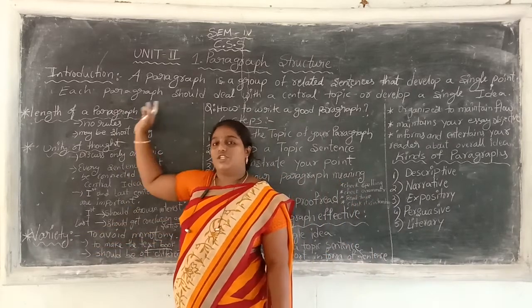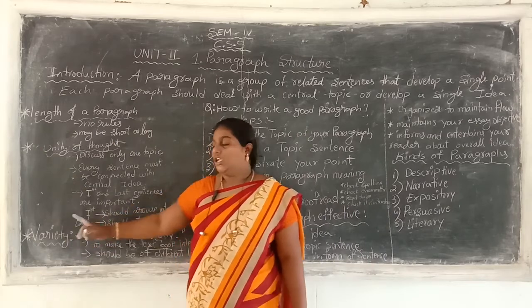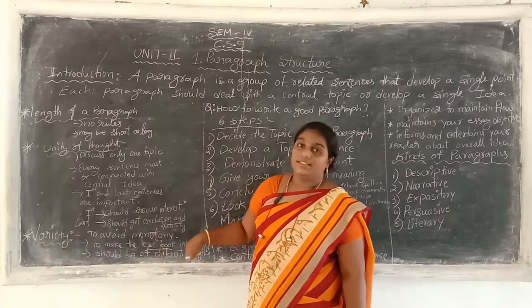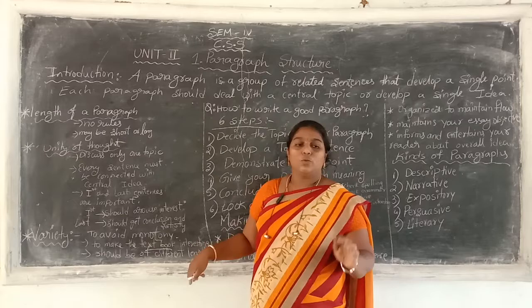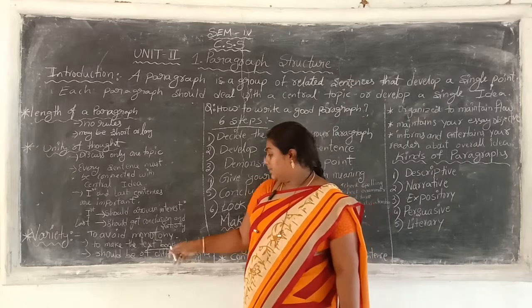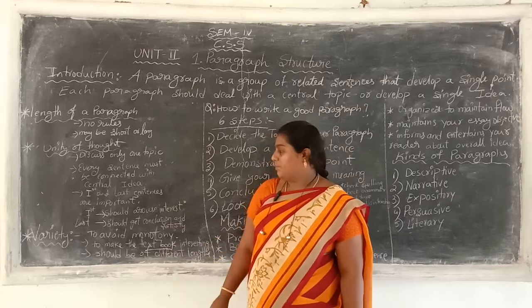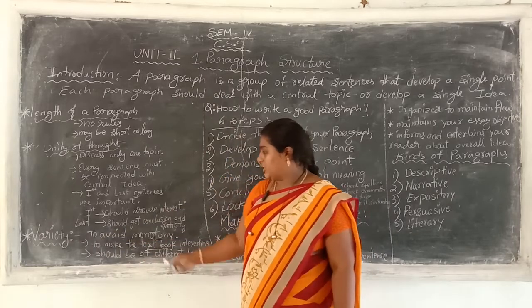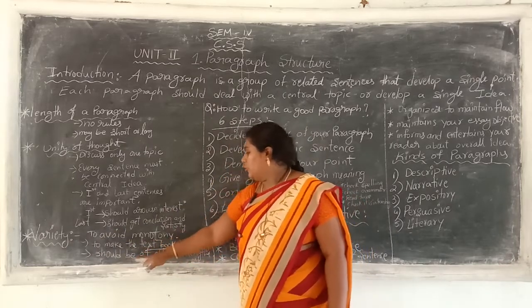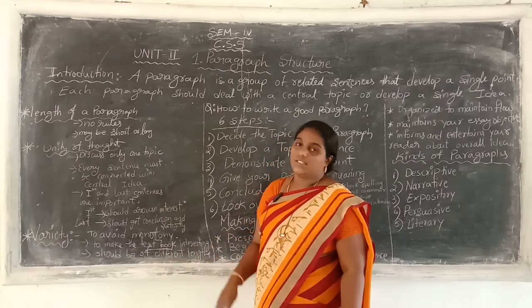Paragraph structure should maintain variety to make the textbook interesting, to engage the readers effectively, or to make them get a lot of information. And the third point: paragraphs should be of different lengths.